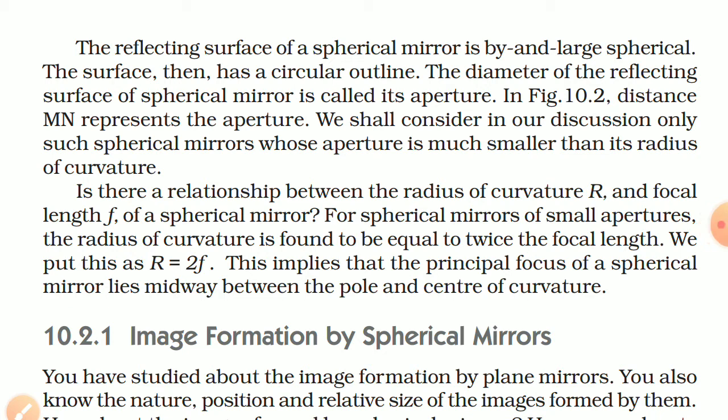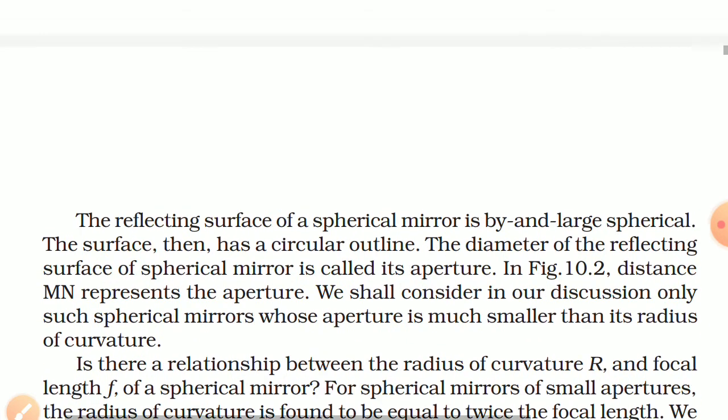We shall consider in our discussion only such spherical mirrors whose aperture is much smaller than its radius of curvature. Is there a relationship between the radius of curvature R and focal length f? What is the radius of curvature? The distance between the center of the sphere and the pole P is called the radius of curvature, and the distance between focal point F and pole P is called the focal length f.